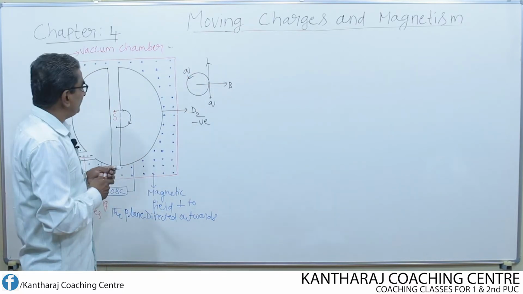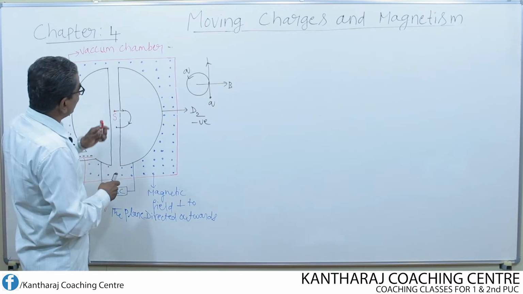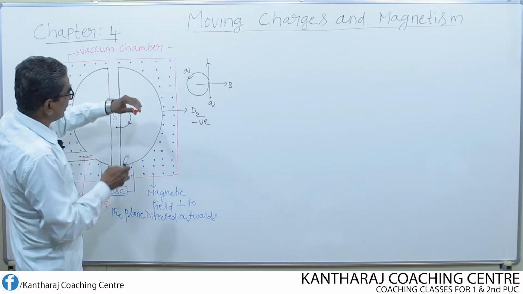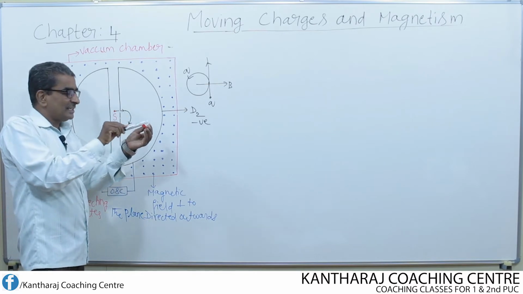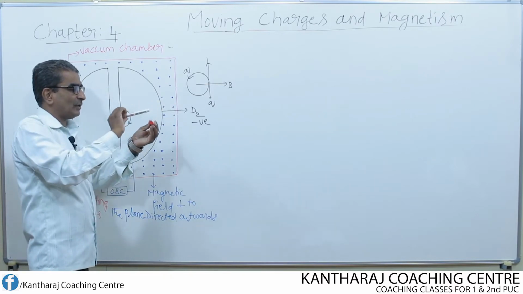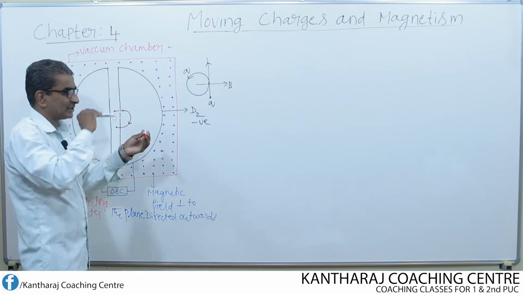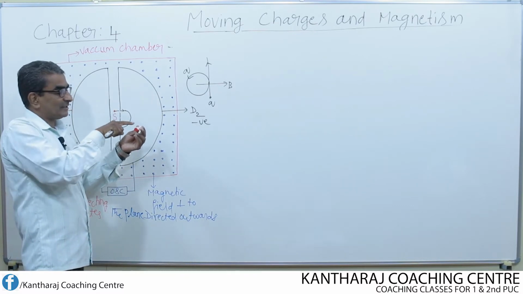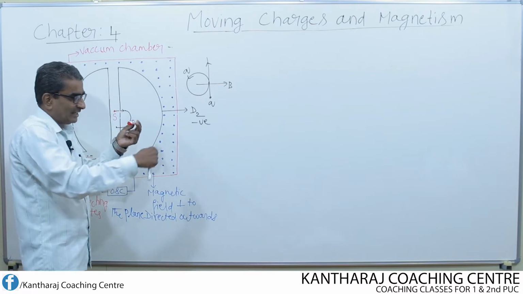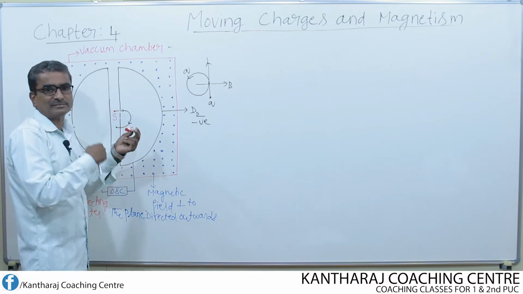Here also, since the direction of the magnetic field is directed outwards like this, when the charged particle enters like this, instead of moving straight, it describes a circular path all around this magnetic field line. That means like this, it describes a circular path.